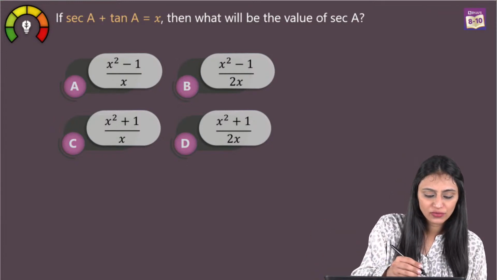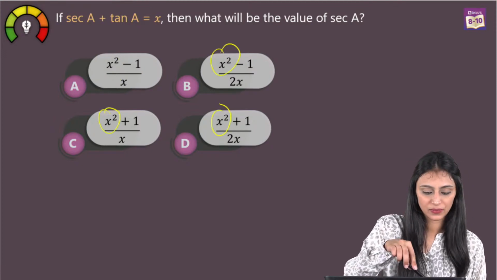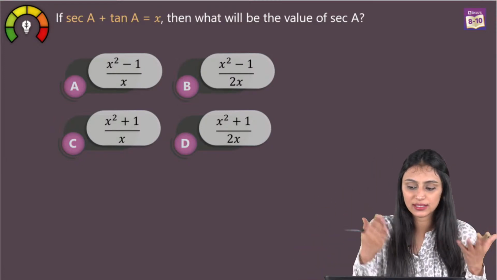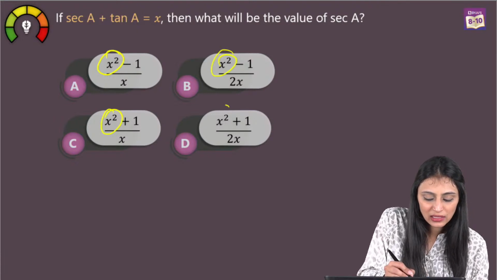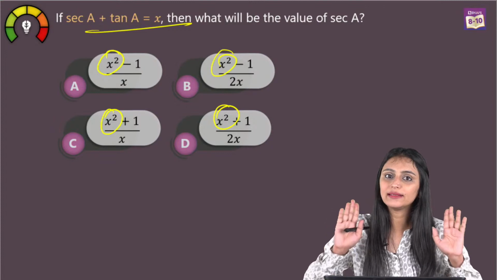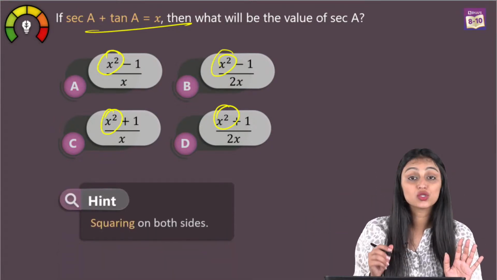We see that in all of them, we have got x square. In the denominator, they have got x or 2x, and 1 is there. Sometimes it is added, sometimes it is subtracted. But when you see x square, the first thing that clicks to our mind is, definitely we have to take the square of this. Only then we are going to get x square, right? So what I'll do here is, we will do squaring both sides.